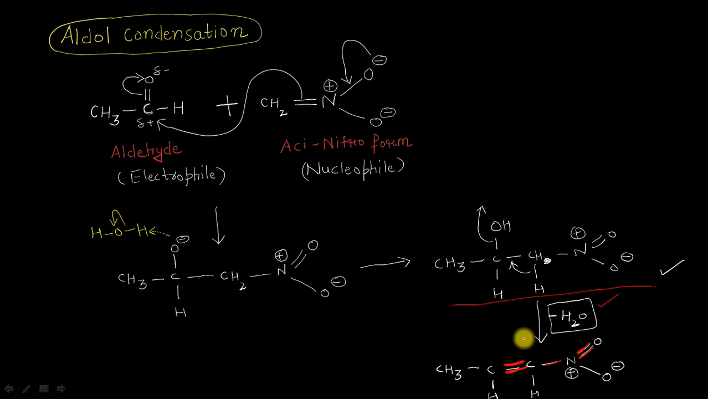It is leading to the formation of this type of thermodynamically stable product after the release of a molecule of water. So this is all about the aldol condensation, in which the aci-nitro form, obviously from the nitro compound, is acting as a nucleophile. And what is acting as an electrophile here? The aldehyde. In this way it will result in the formation of this type of alpha beta unsaturated nitro compound as the main product.